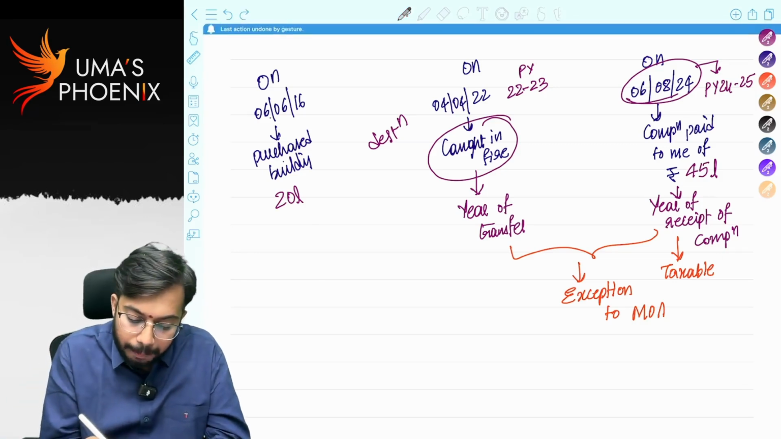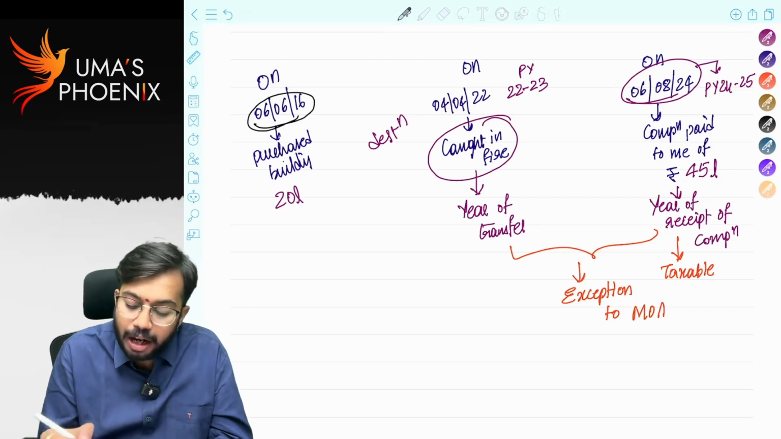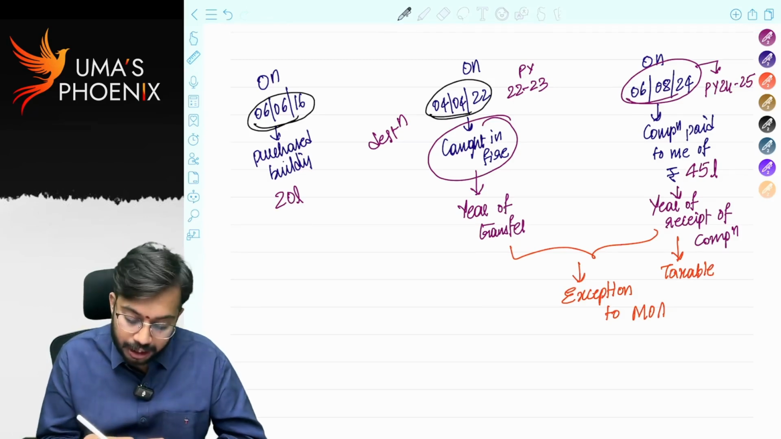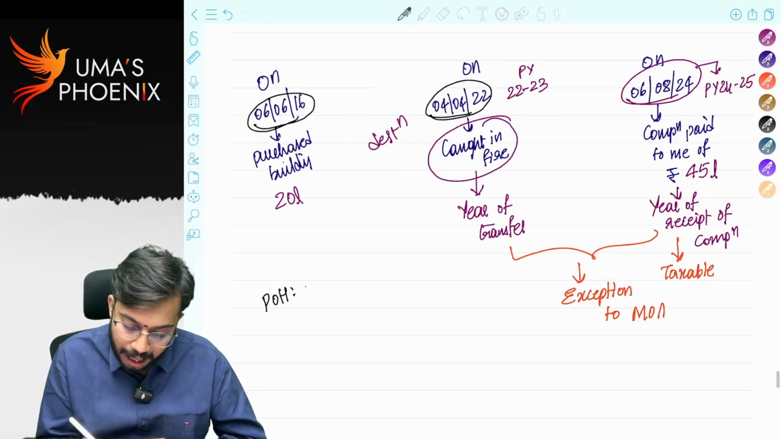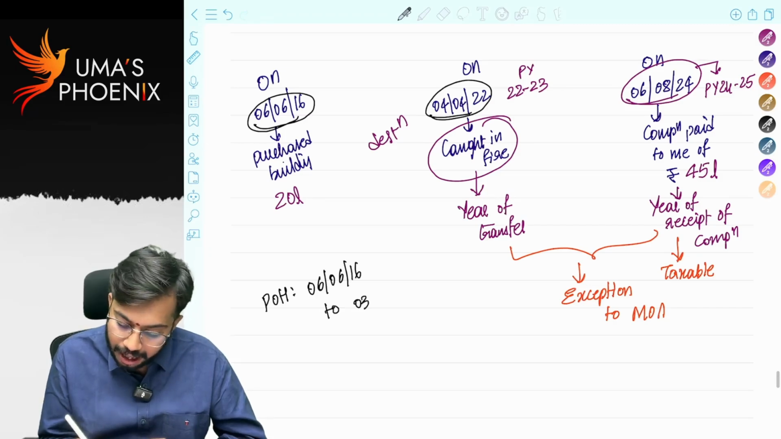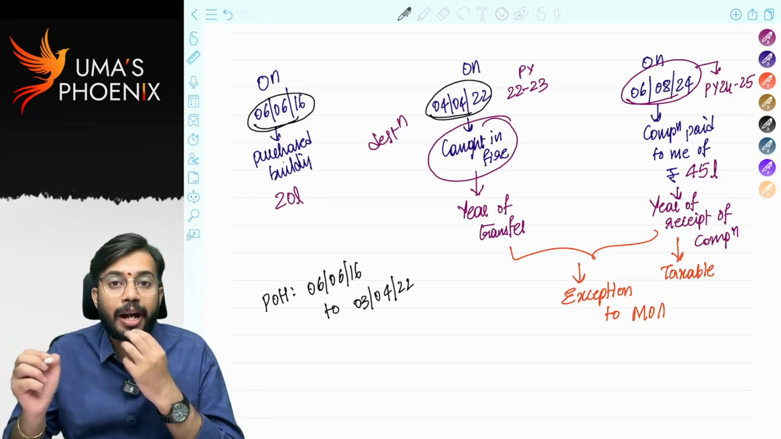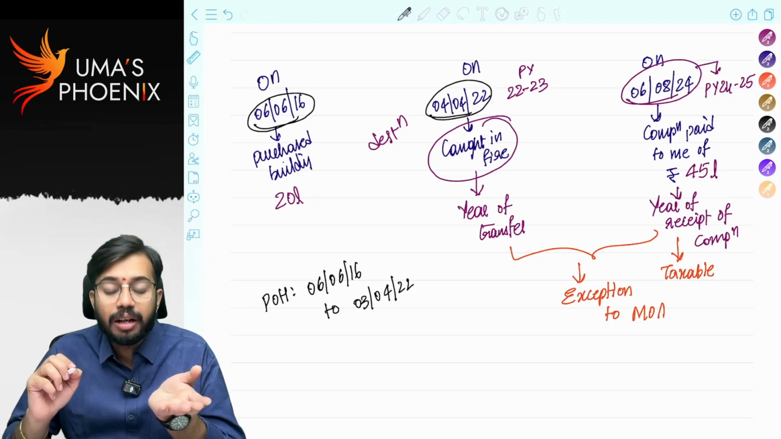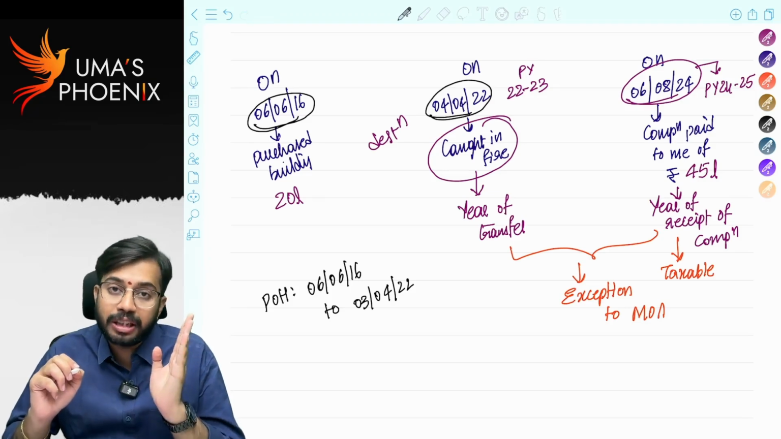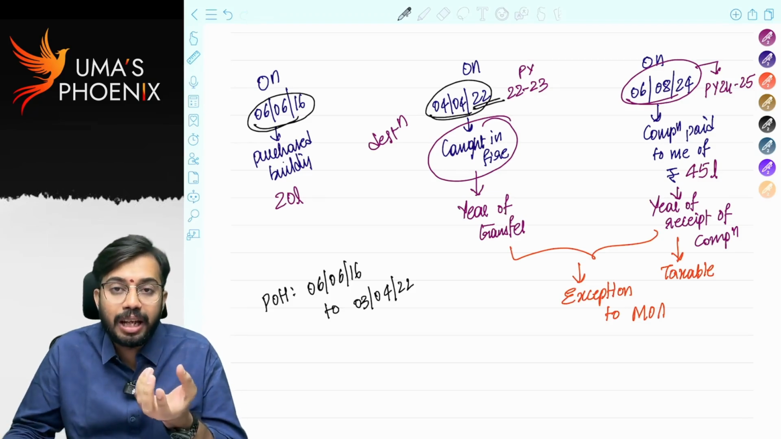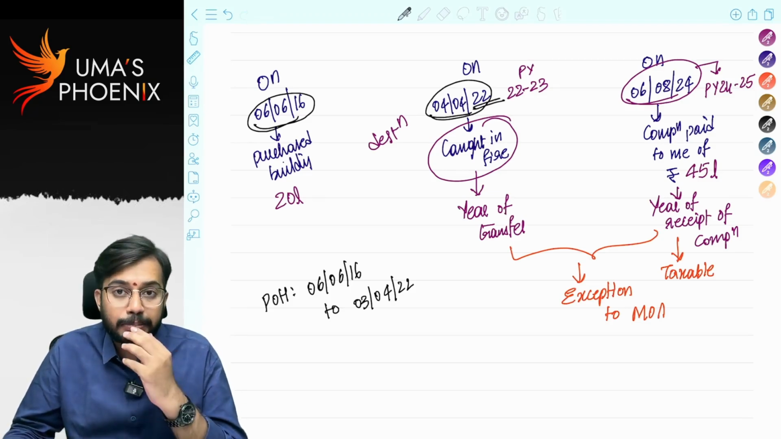And in this special case, period of holding will be calculated from the date of purchase up to the date prior to the date of destruction. That means in this case, period of holding will be calculated from 6th June 2016 to 3rd April 2022. Are you able to understand? Date of purchase up to the date prior to the date of destruction. The building was purchased in 2016, and destruction happened in 2022. So obviously period of holding is greater than 36 months, and greater than 24 months.